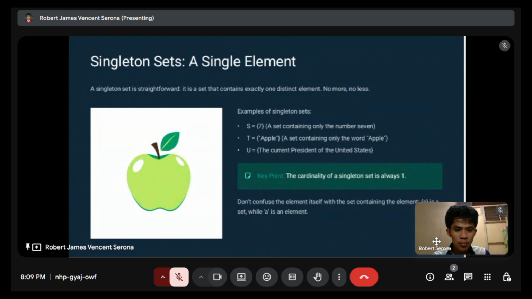The key point here is the cardinality of a singleton set is always 1. Don't confuse the element itself with the set containing the element. A in braces is a set while A is an element.